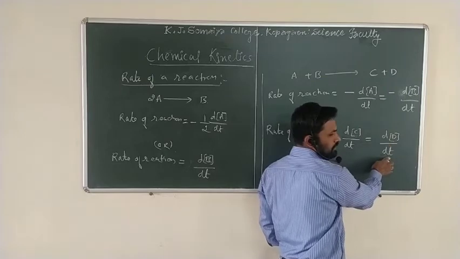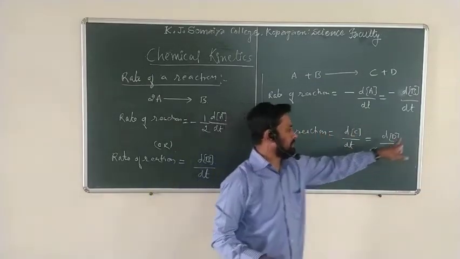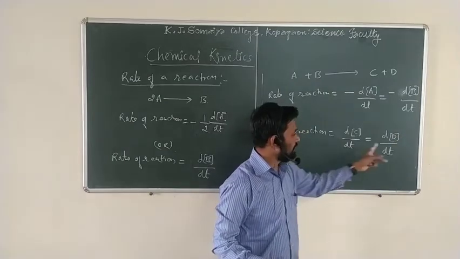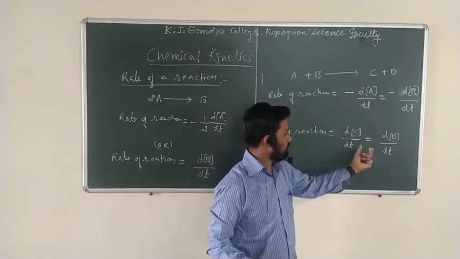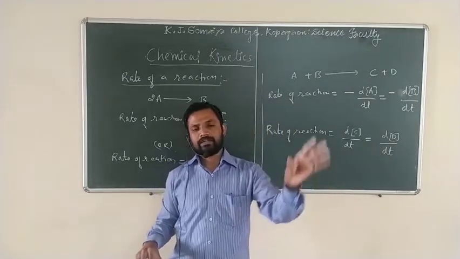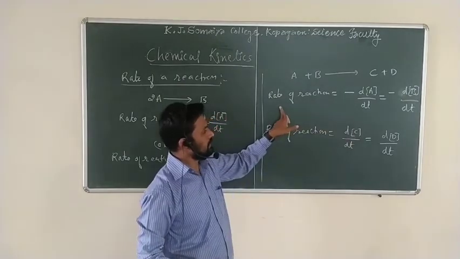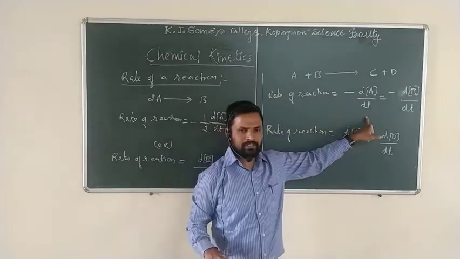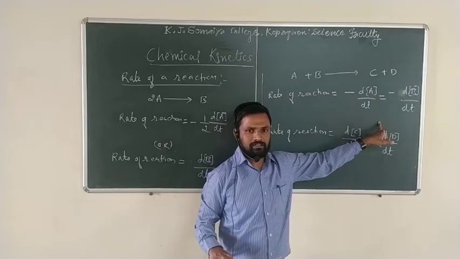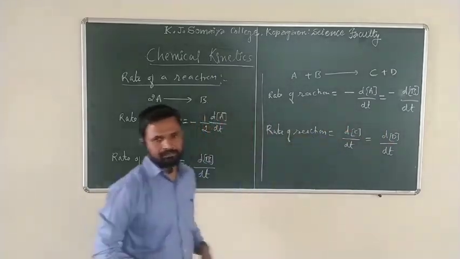Because we are writing with unit time, a small change of time, so we write dC upon dt is equal to dD upon dt. Here no negative sign is there, keep it in mind, because these are the product molecules. Whenever writing the rate of reaction in terms of the product, we must write the positive sign. Whenever we are writing the rate of reaction with respect to the reactants, we write the negative sign. Okay.